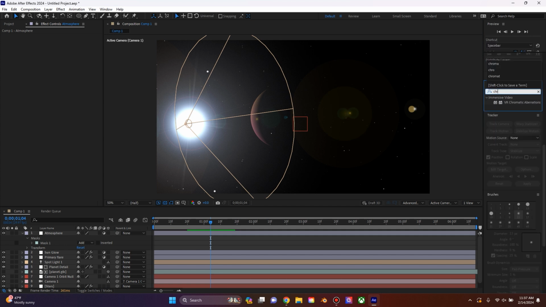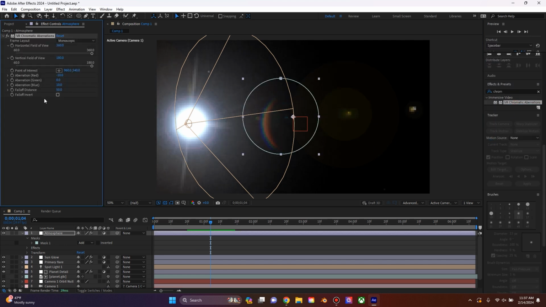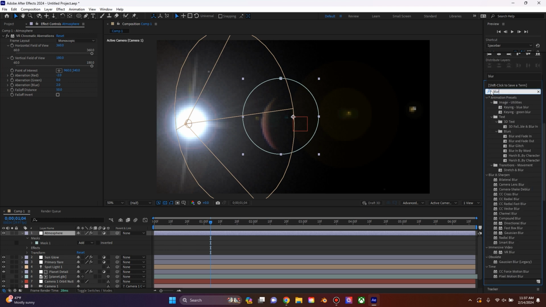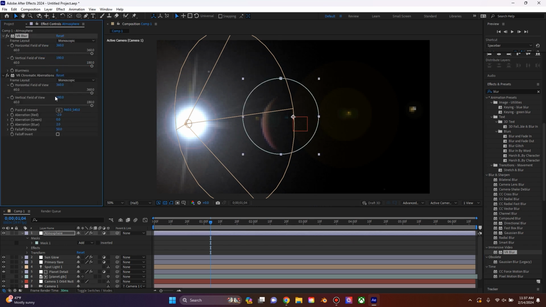Then we're going to add the effect chromatic aberration. Drag that right on top of our atmosphere layer. For the red aberration, we're going to bring this down to -2. For the blue, we're going to bring it to +2. And then what we're going to do is add a blur, but we're going to use the VR blur. The reason for that is because the VR blur is a little bit more effective than the regular blur, if that makes sense. It's just because of what it's created for, it's very effective. And we're going to bring the blurriness up to just 5.